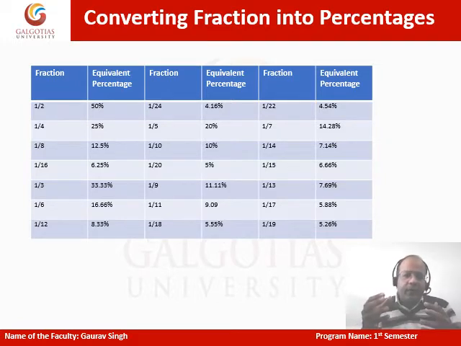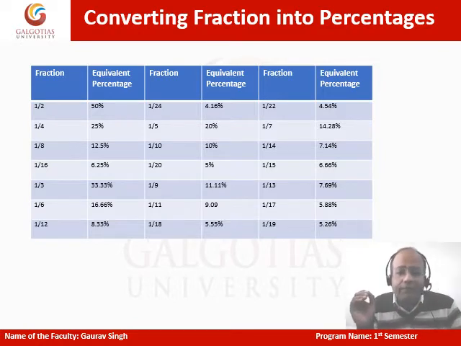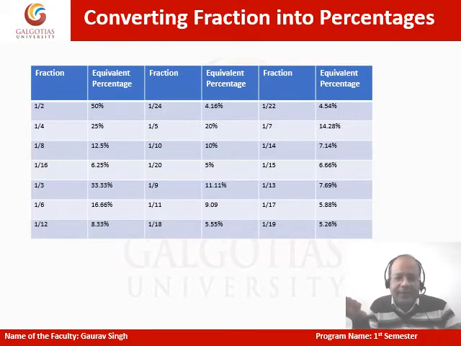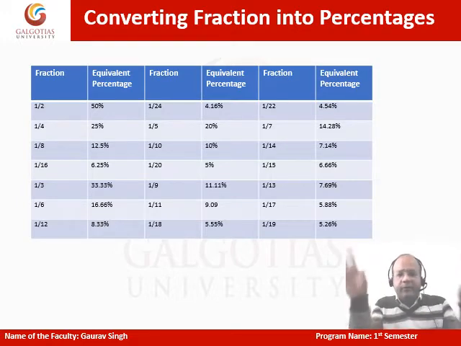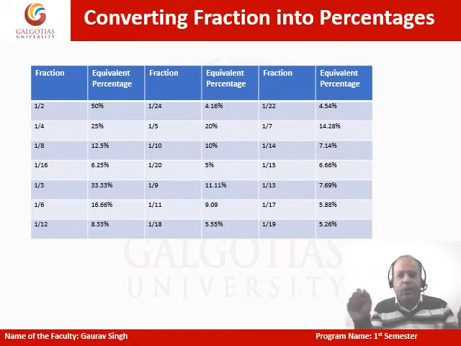Then we need to remember the three ugly fractions here: 1 by 13, which is 7.69%, 1 by 17, which is 5.88%, and 1 by 19, which is 5.26%. Once I memorize all of them, it is going to be useful.